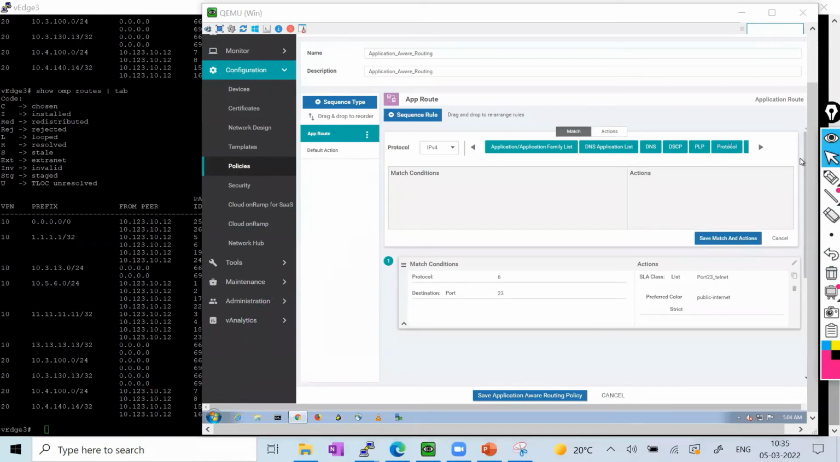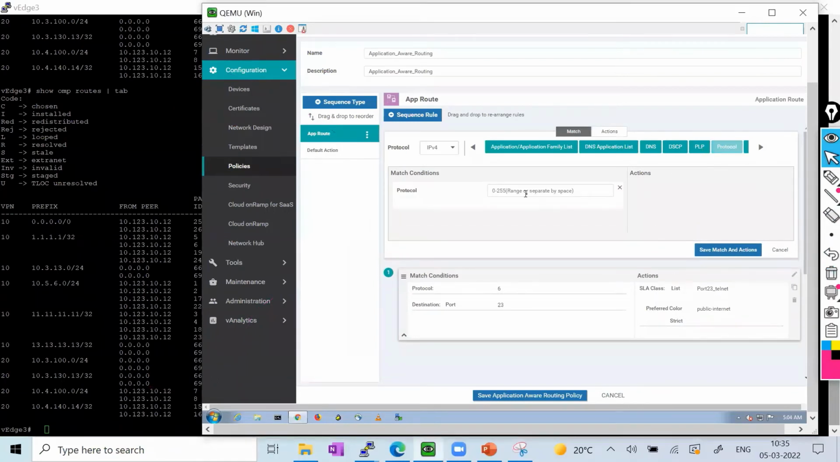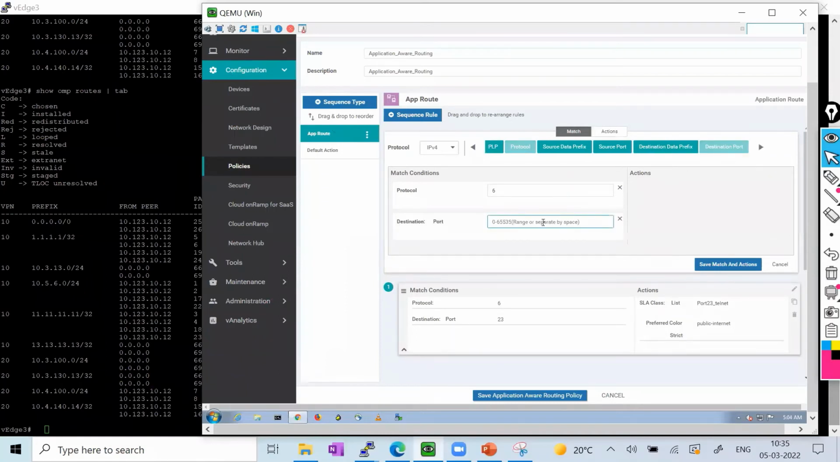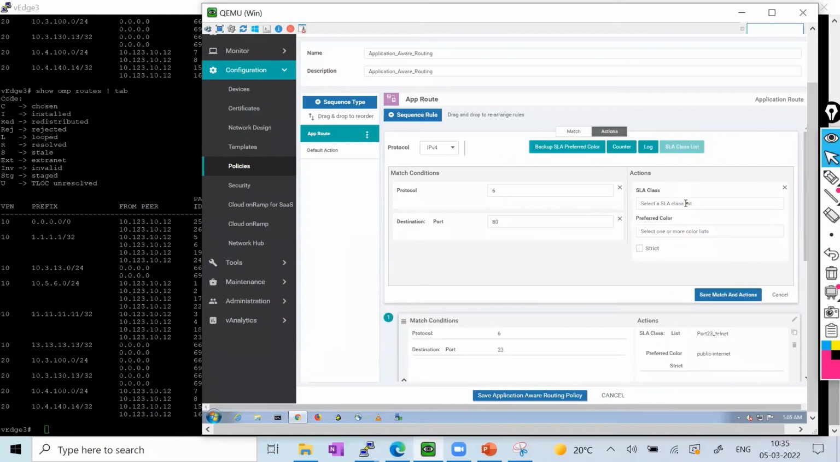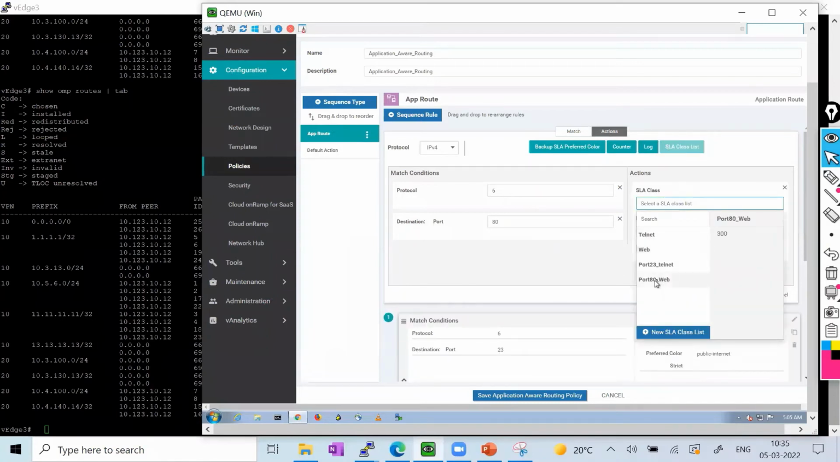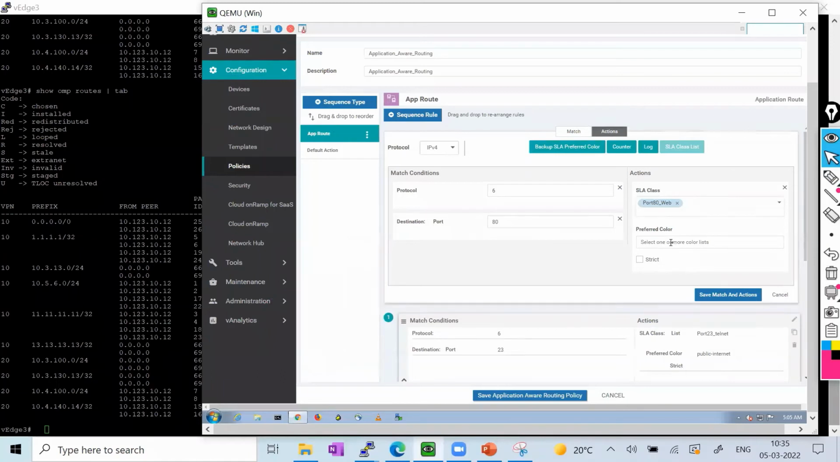So I'm going to use again the protocol, that is my protocol number 6. But here the destination port is going to be changed. So what is my destination port? Here I'll use the port number 80. And for this, I'm going to take action and I'm saying match the SLA class list, that is the web. And for this, your preferred color is the MPLS.